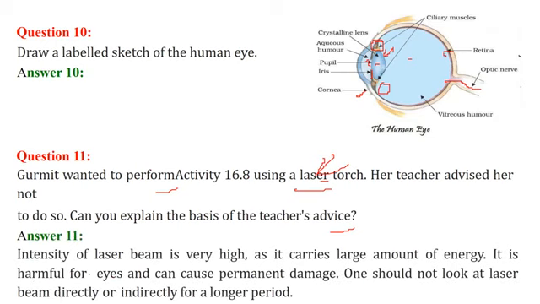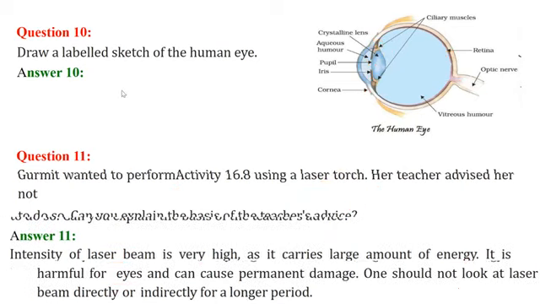The intensity of the laser beam is quite high, because it carries a large amount of energy, and that is why it may be harmful for the eyes, and it may even cause permanent damage to your eyes. So you should not look at a laser beam directly or indirectly for a longer period. That is the teacher's advice.